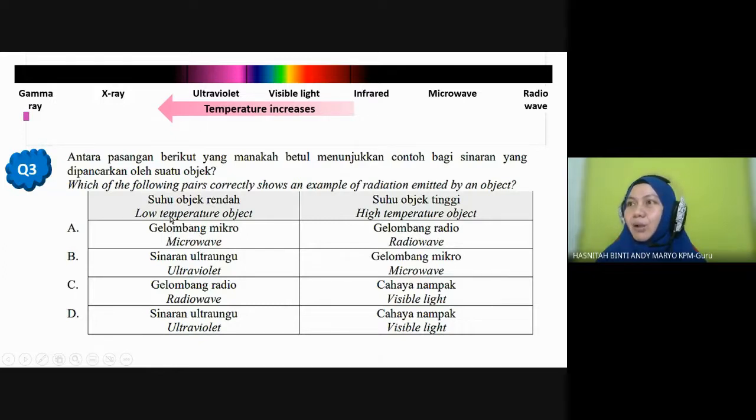You tengok yang pertama, low temperature object, microwave here. But high temperature radio wave, sepatutnya radio wave ini low temperature, lebih rendah, so wrong. B, low temperature is here, ultraviolet. But they give you high temperature microwave, and this is wrong. Okay, D, low temperature ultraviolet. But they give you high temperature visible light, supposed to be visible any lower temperature than ultraviolet. So the answer is C. Low temperature object can emit radio wave, and high temperature emit visible light. So it obeys this spectrum.